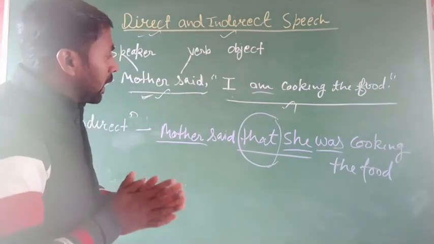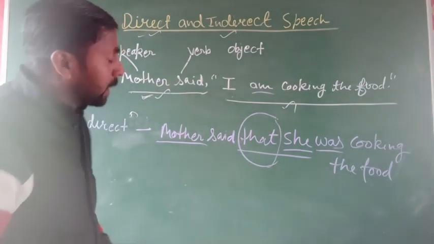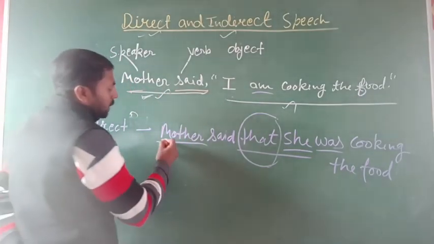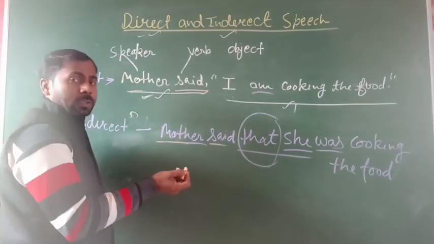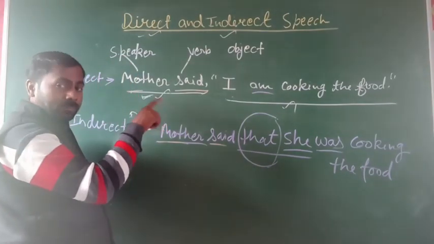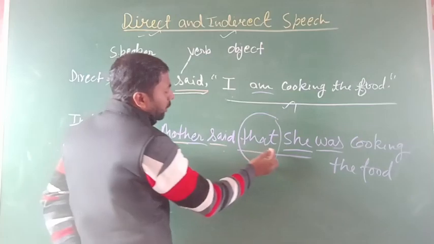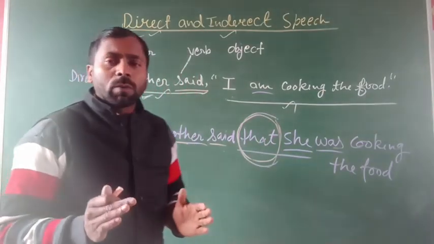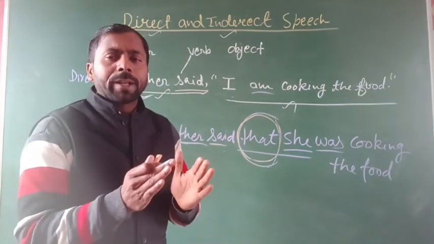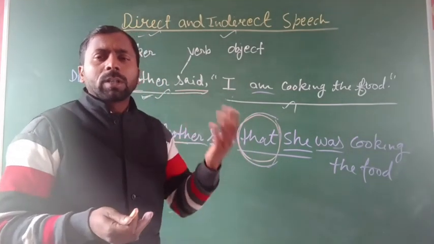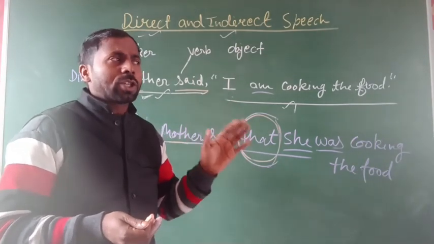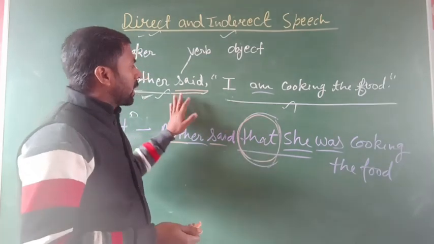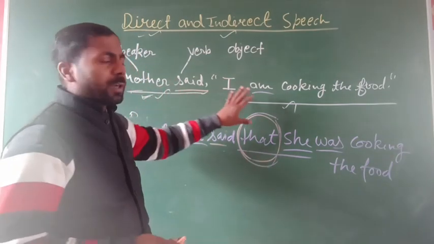So you can see here attentively. Mother said. It is the same words that were mentioned in the direct speech. After that you can see we use the word "that". Okay, it is the conjunction word that adds two sentences. When you read about the conjunction, you know that a conjunction is a joining word, and the same as this is the conjunction word that joins the reporting verb and reported speech.